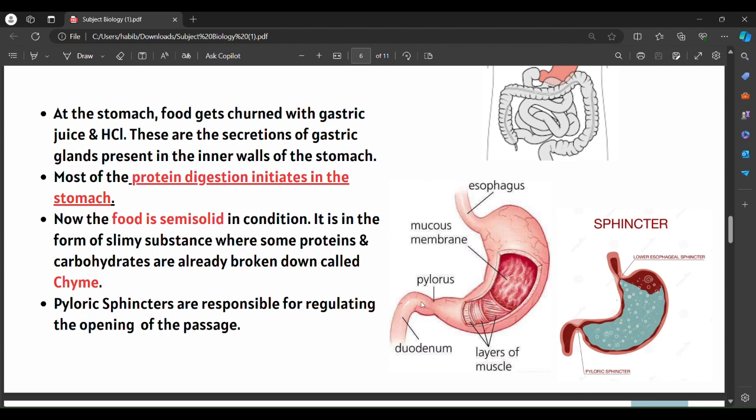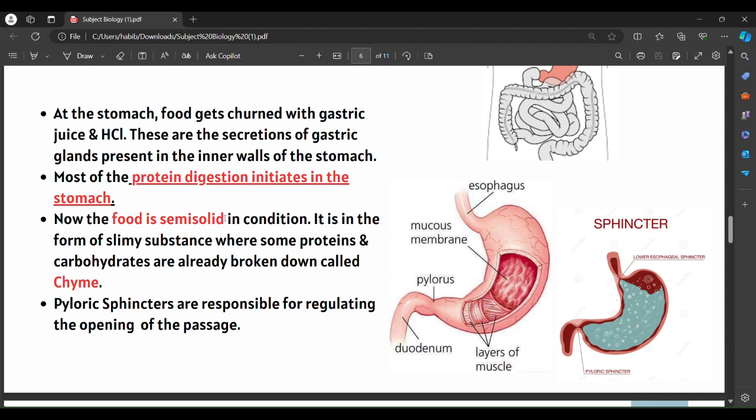You might wonder, why doesn't our stomach burn? Because hydrochloric acid is a strong acid which, when released, would burn the stomach, but it is not happening. Why? Because of the mucus lining present on the inner walls of the stomach, the mucous membrane, which acts as a protective barrier and protects the inner lining of the stomach.